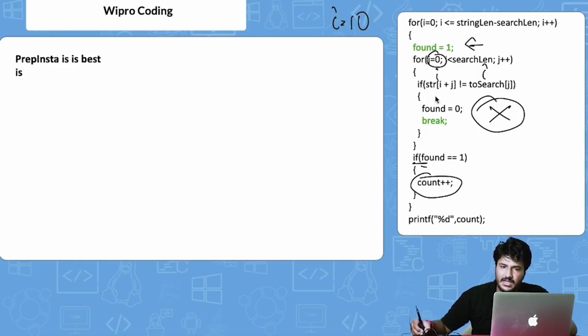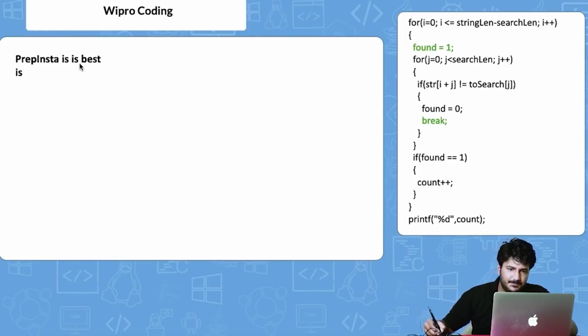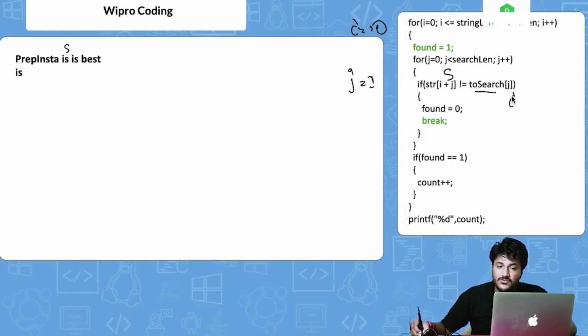Obviously now what will happen? This j plus plus will get implemented, right? Now this i value is 10, j value becomes 1. Now what it is saying, str of i plus j, which is basically 11, which is s, right? So s is equal to str of i of j, which is currently 1 here, which is again s, right?